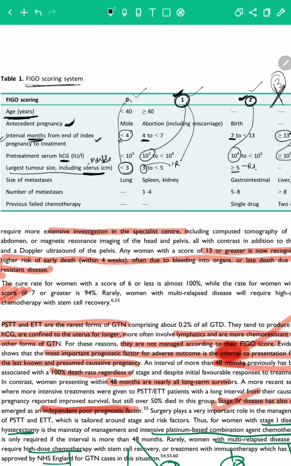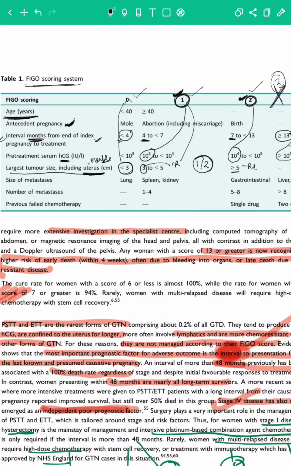And 2 is the maximum that she will charge. Either a 1 rupee coin or a 2 rupee coin. Less than 3 she will not charge, and more than 5 also she will charge only 2 rupees. So this is another easy way to remember the largest tumor size, including the uterus in centimeters, for the FIGO scoring system.